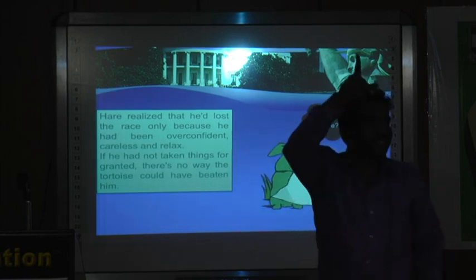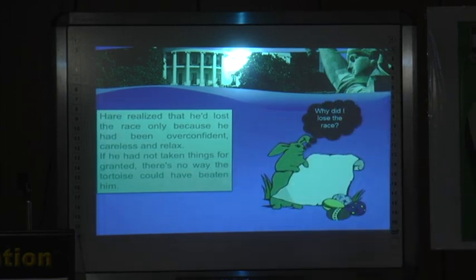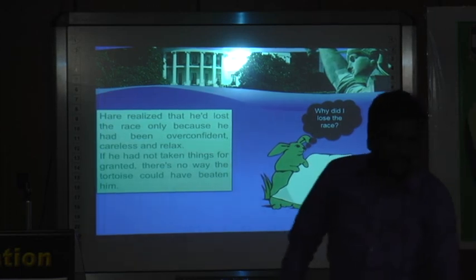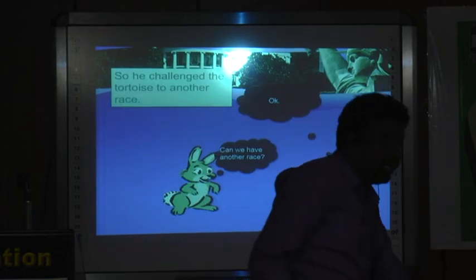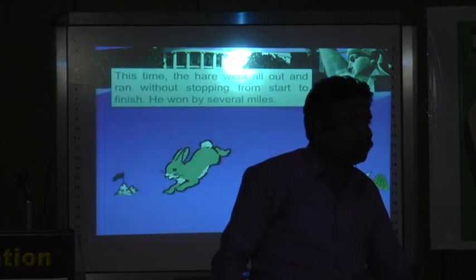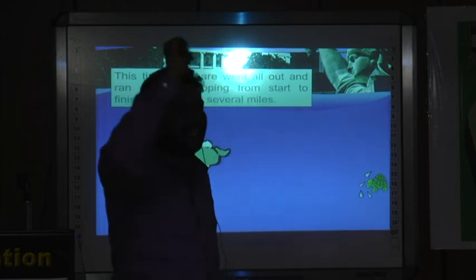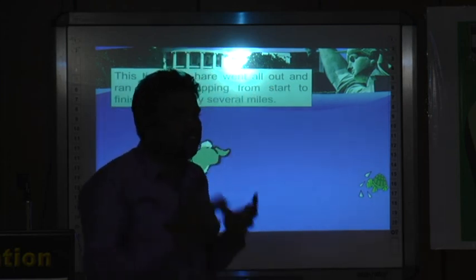Next day, the hare thinks about its failure, then analyzes the reason for the failure. It analyzes again: because of its laziness, it lost the race. So the next day, it meets the tortoise again and arranges another race. Now the race started. The hare ran faster than the tortoise and reached the destination in a very short duration.